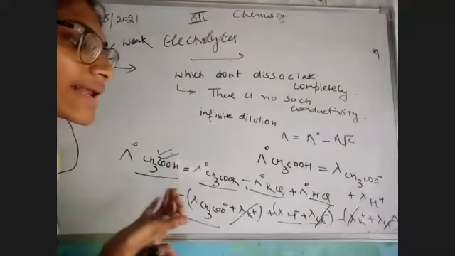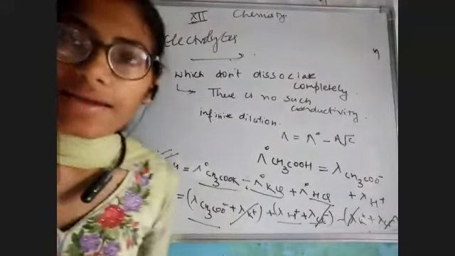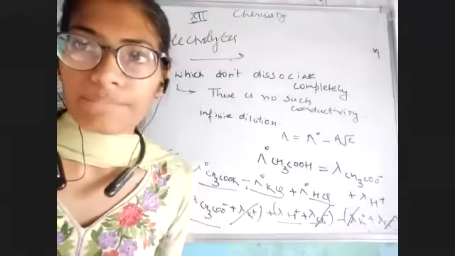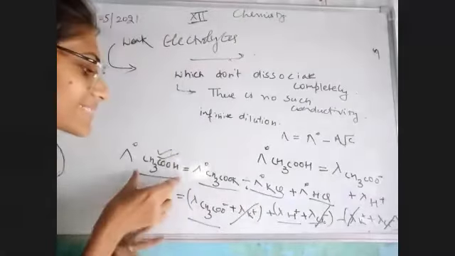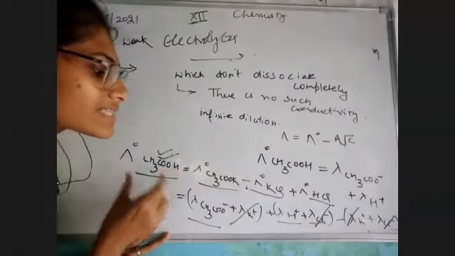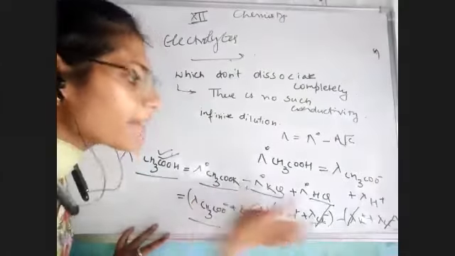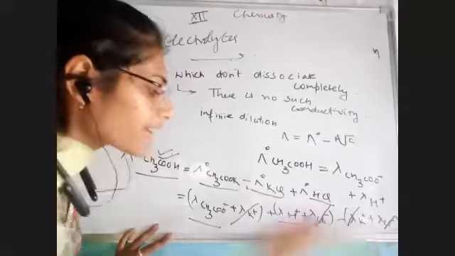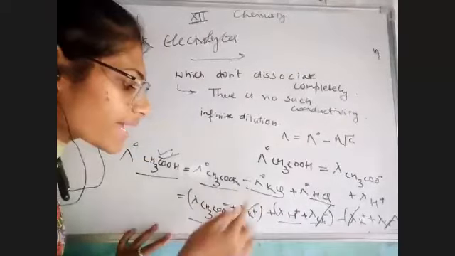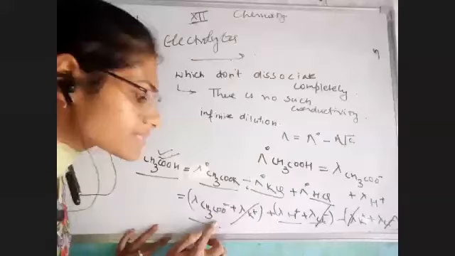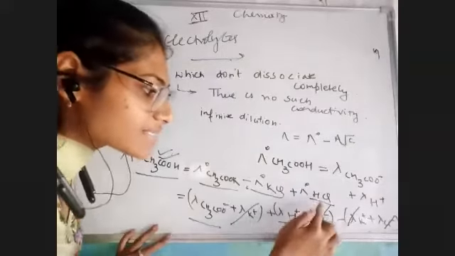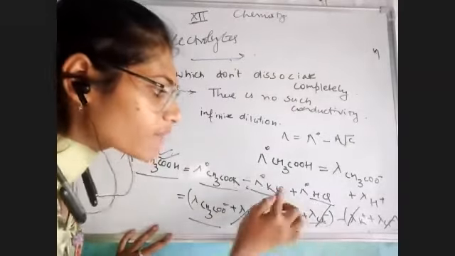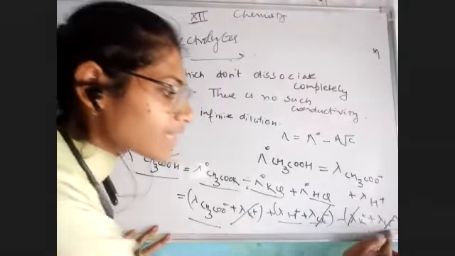इलेक्ट्रोलाइट की लिमिटिंग कंडक्टिविटी का use करके इस way हम अपने weak electrolyte की आयनिक कंडक्टिविटी ला सकते हैं. Am I clear? For example CH3COOH, ये कैसे बन सकता है? CH3COOK plus HCl, और मैंने इसको आपको ओपन करके भी दिखाया है. For CH3COOK, CH3COO negative plus K positive. For HCl, H positive, Cl negative. For KCl, K positive, Cl negative.